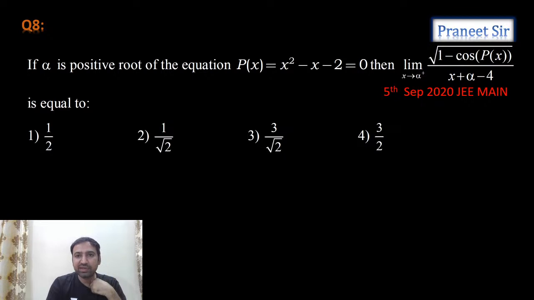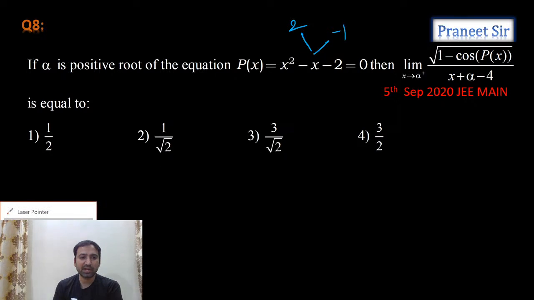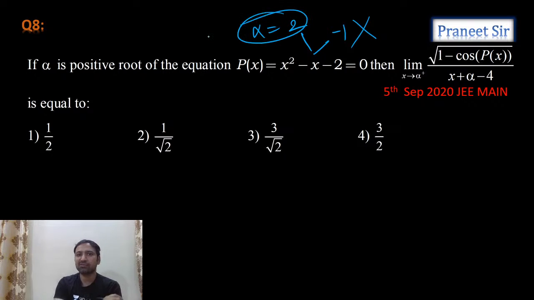Yeah, this is the next question we have. So alpha is a positive root of this equation. So let's calculate the roots of this equation. When we calculate the roots of this equation, what we're getting is one root is -1 and the other root is 2. So he is saying a positive root. So -1 got eliminated. So this is alpha, guys. Okay, alpha value we calculated. Alpha is equal to 2. Okay. Now tell me what he's asking.